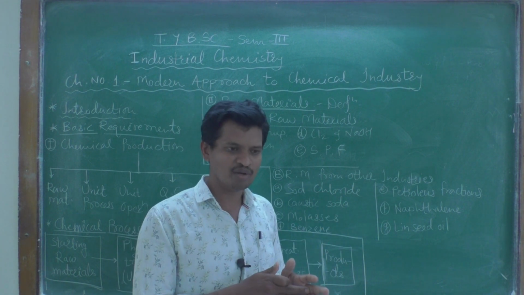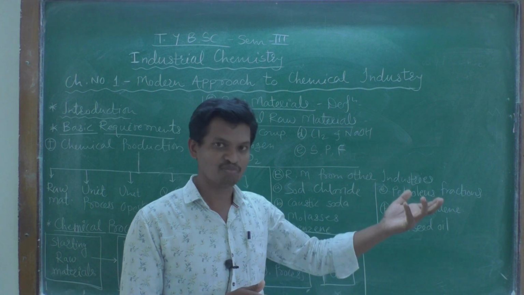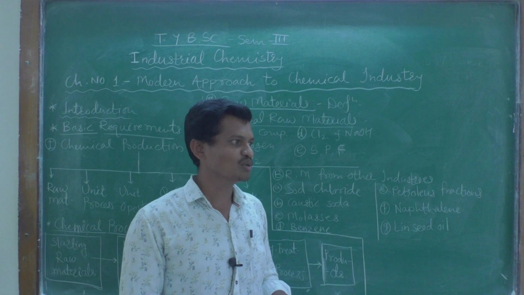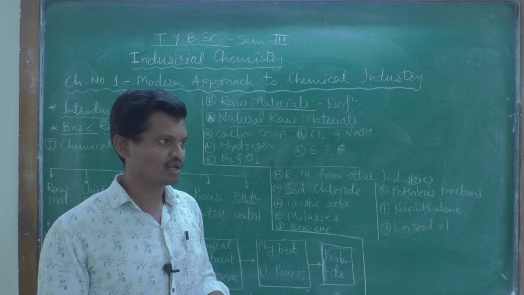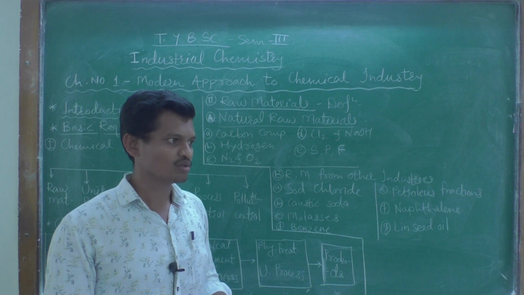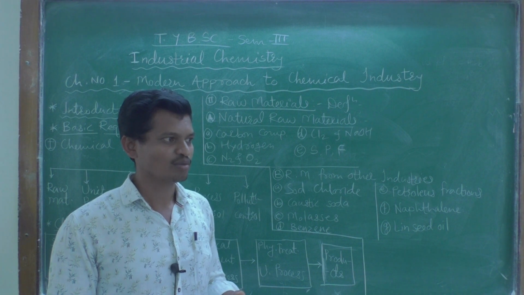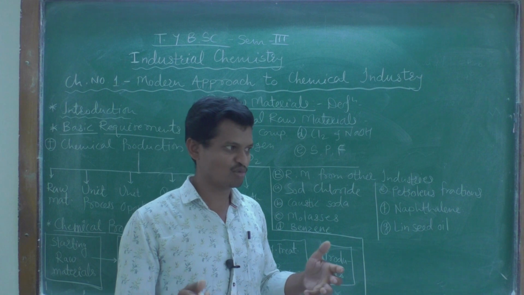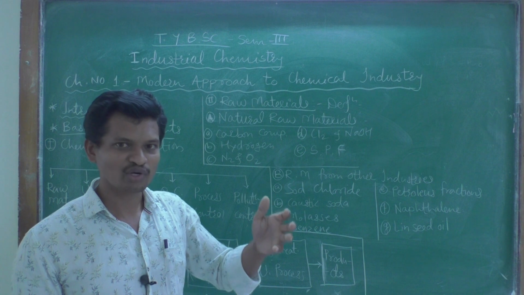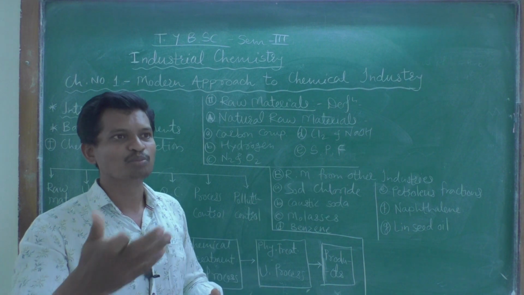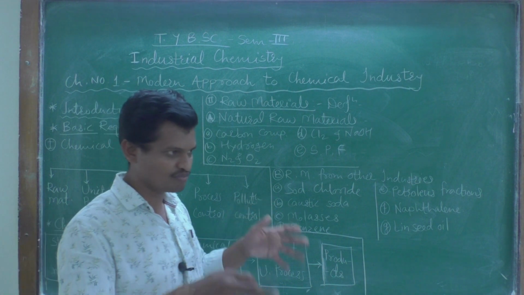So the raw material may be a part of, or it may be the end product of previous industries. Simply, if we are preparing a sweet industry or a bakery production, then we should require sugar. So sugar is the end product of the sugar industry, which is used to prepare different types of sweets in the sweet industry. Okay, so this is the general idea.